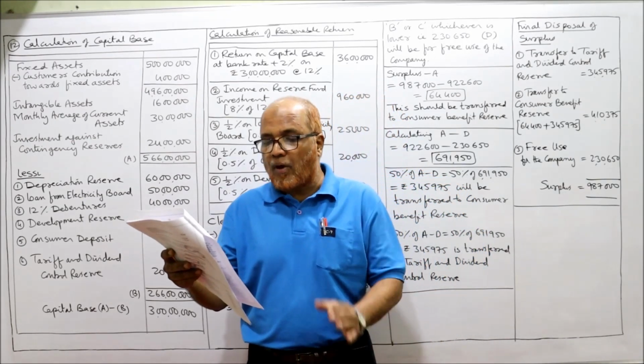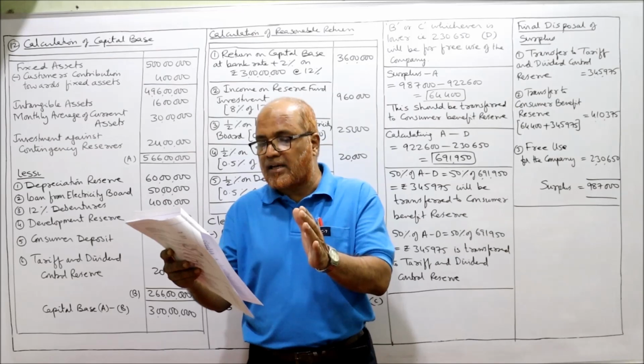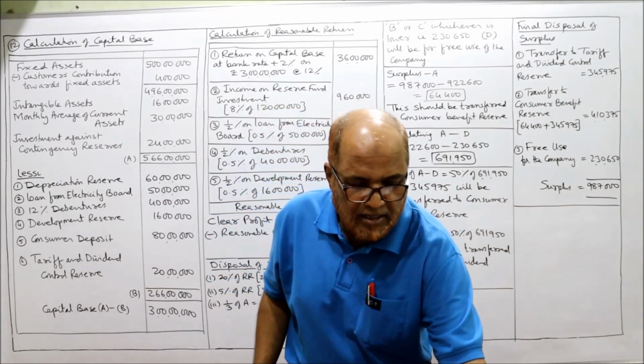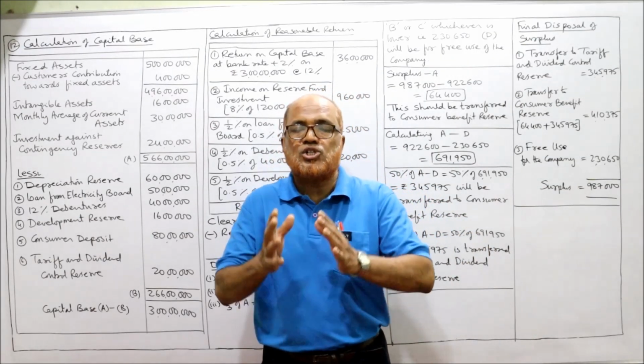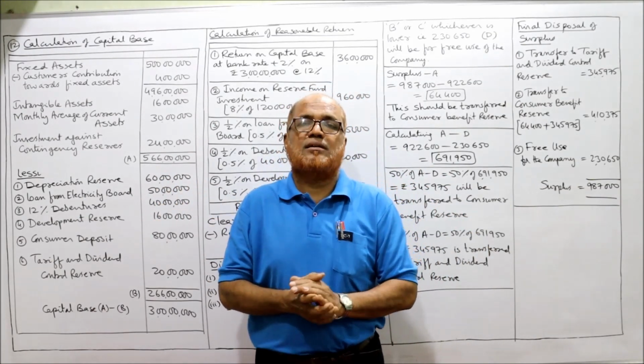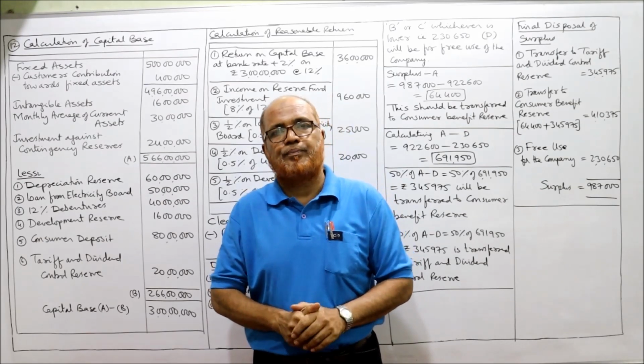Show how the profits have to be dealt with by the company, assuming the bank rate was 10%. It is asking how to dispose of the profit, how to dispose of the surplus. That is what it is asking in the problem.